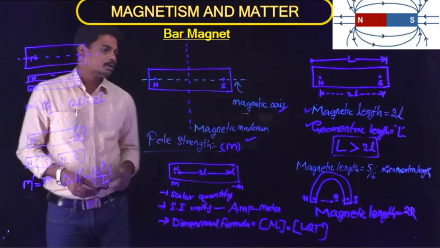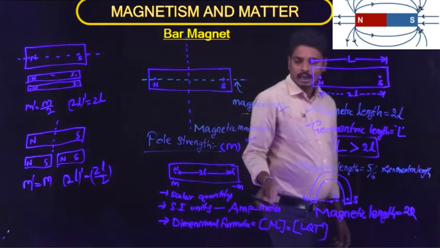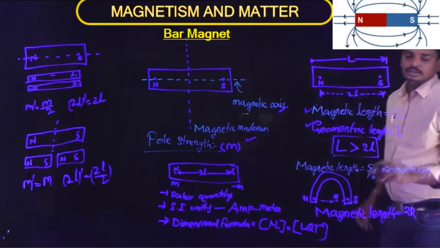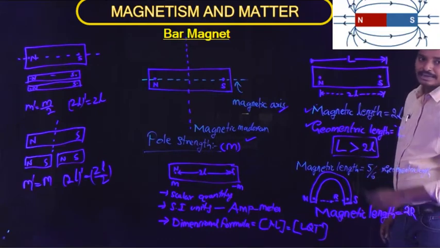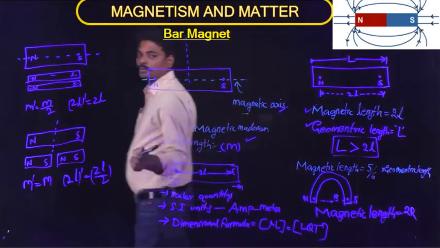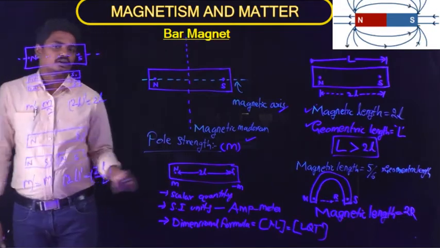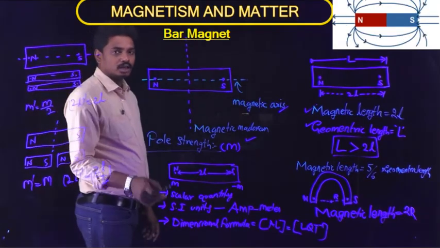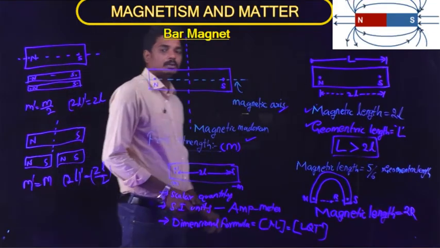Here we studied what is meant by magnetic axis, what is magnetic meridian, what is the magnetic length, what is the geometric length. So what is the relation between magnetic length and the geometric length. And next we came across what is meant by pole strength. Pole strength, either it is a scalar quantity or a vector quantity, and how it is denoted at the north pole and the south pole, and SI units, dimensional formula.